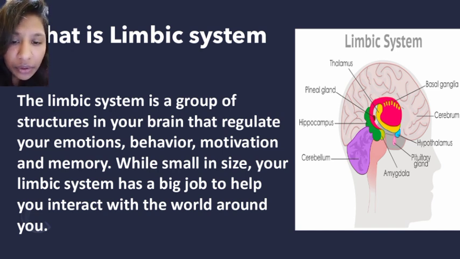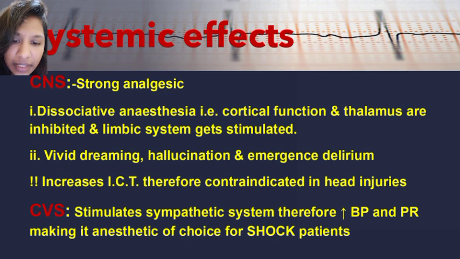So we cannot do anything physically, but we can be in some other world, and we can imagine so many things, and it will create vivid dreams and hallucinations. This is because the limbic system is stimulated by ketamine. That's why dissociative anesthesia happens with NMDA receptor antagonist drugs like ketamine.